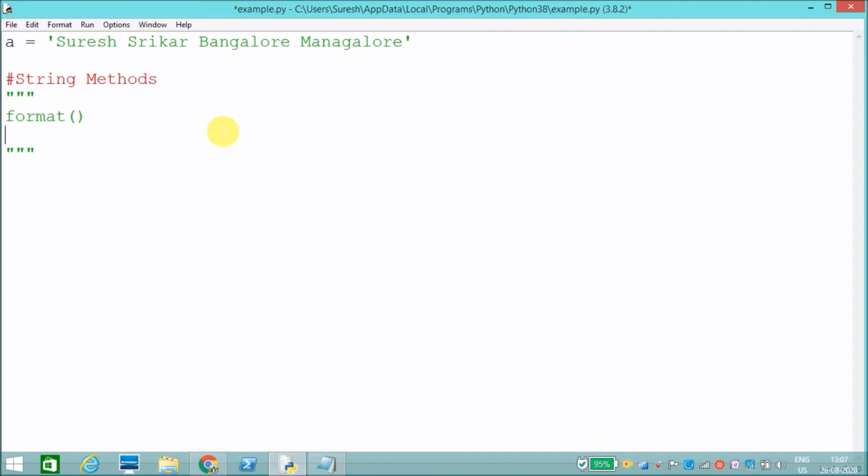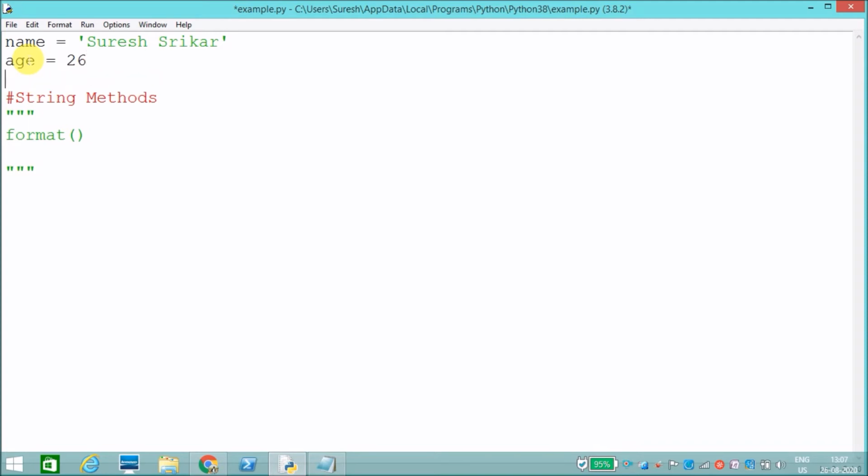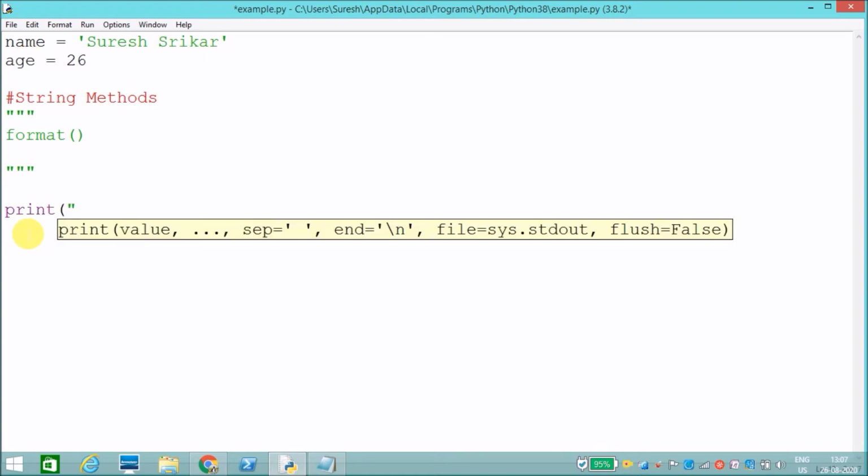For example, hey, my name is Suresh, age is 26. Now I want to print my name is, like this.